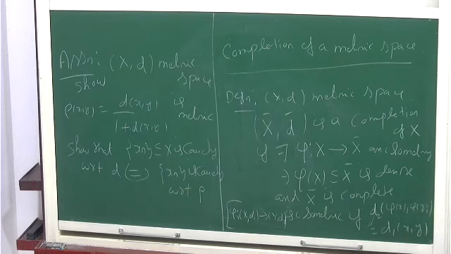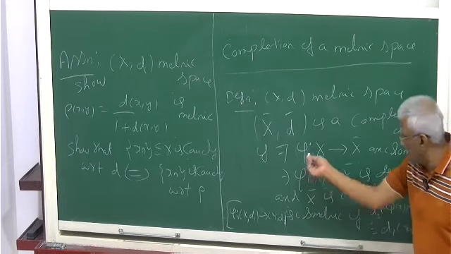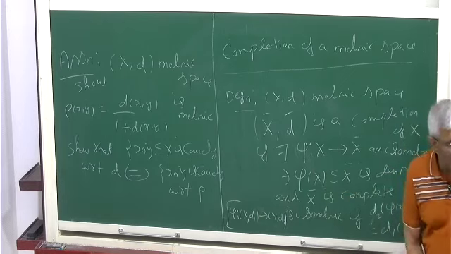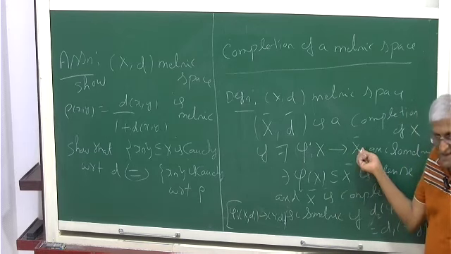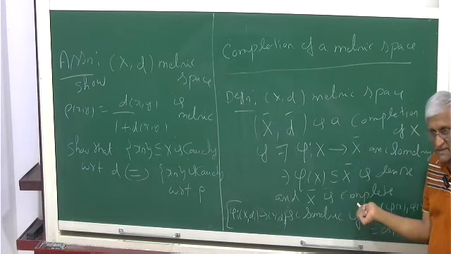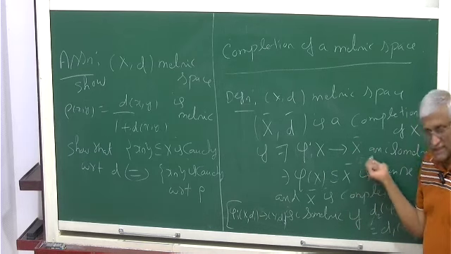And any isometry will be injective, it will be one-one, right? One-one means phi(x) equal to phi(y) should imply x equal to y. Phi(x) equal to phi(y) means this distance is 0, so that means x equal to y. So any isometry is one-one. Of course, it need not be onto. So by a completion we mean you have an isometry from X to another complete metric space. X bar is a complete metric space, and you have an isometry from X to X bar.